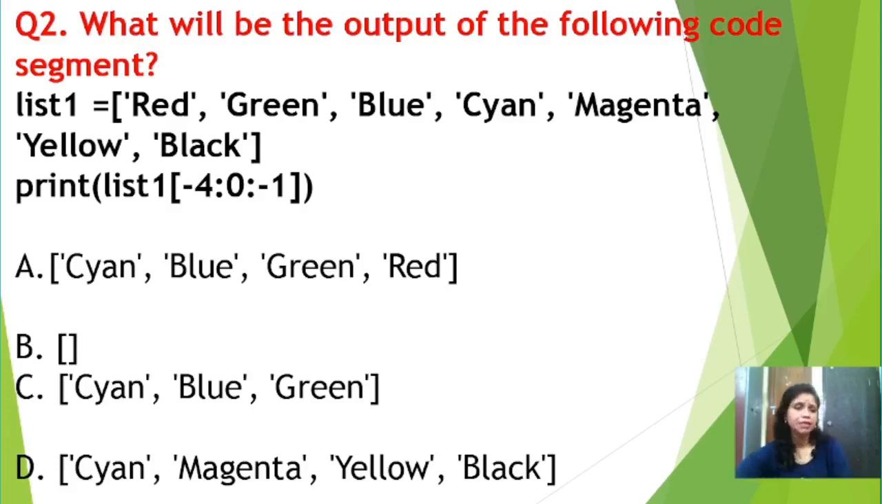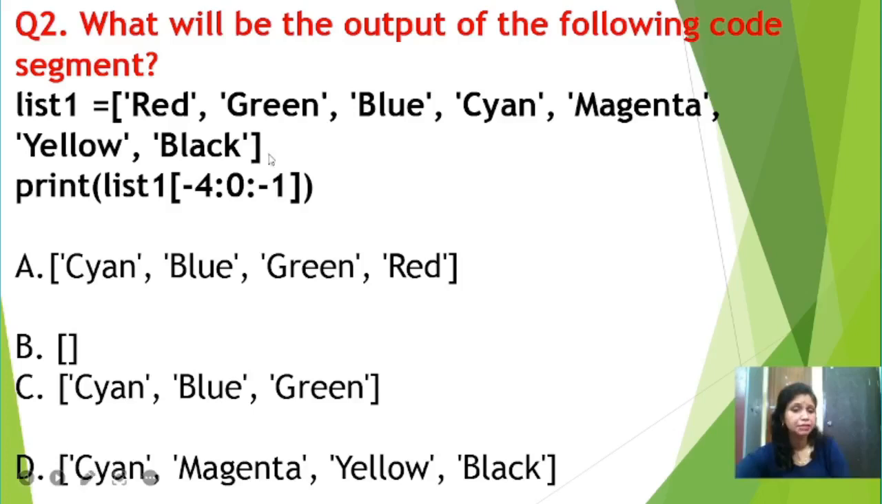So list1 is one list variable having all these elements: red, green, blue, cyan, magenta, yellow and black. Now print list1 of -4 colon 0 colon -1. Actually this is known as the slicing concept. That means you can access a part of the elements from the whole list, right students? So this is known as the slicing concept.